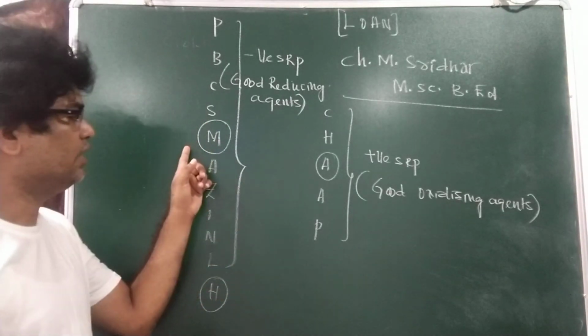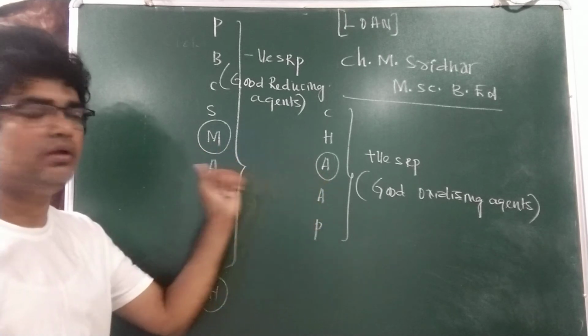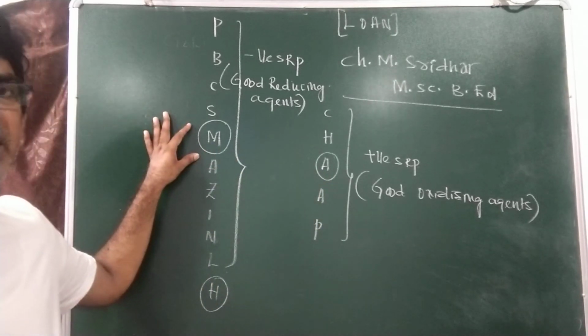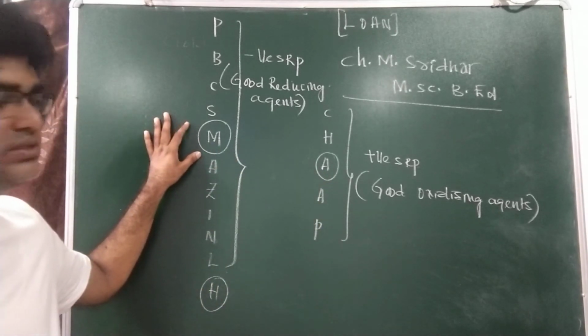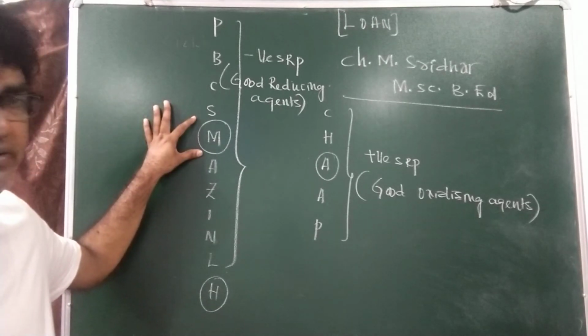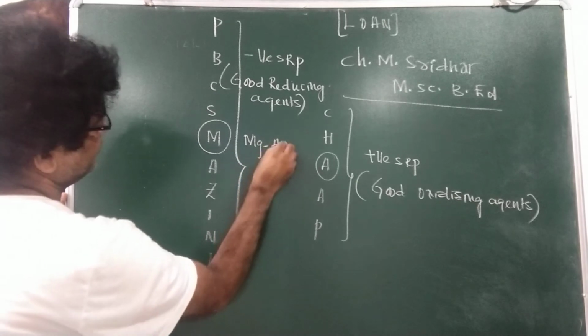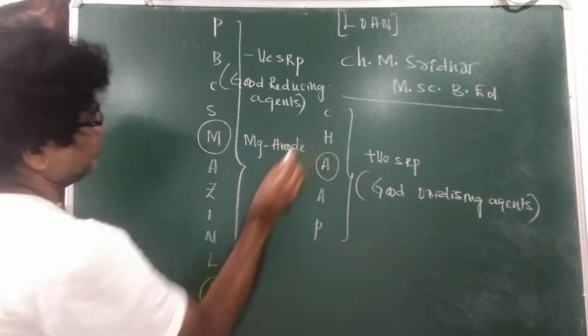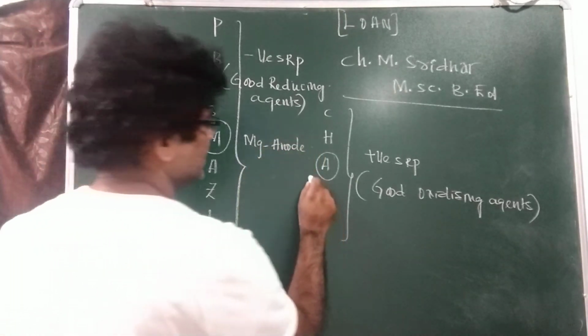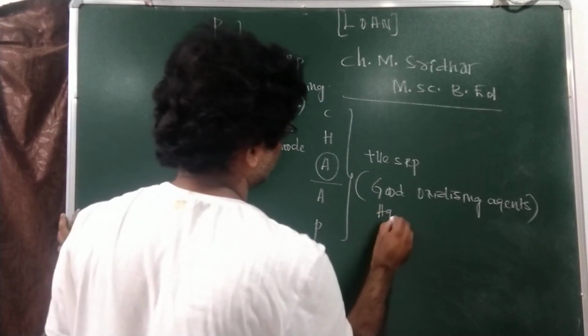Now, when compared to these two, magnesium lies above in the electrochemical series, so this will get oxidized easily. So, magnesium becomes the anode and silver will become the cathode.